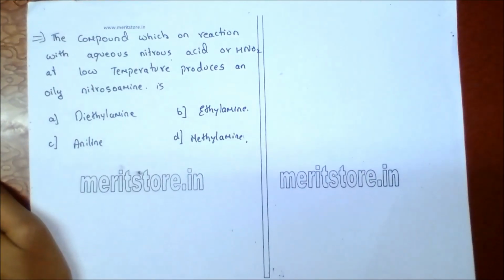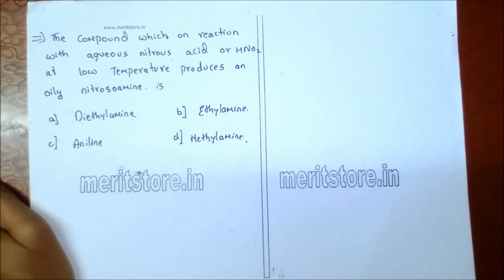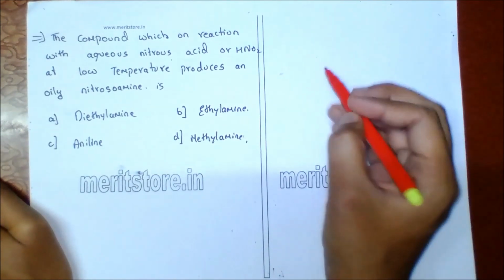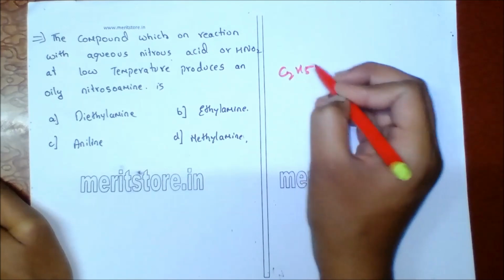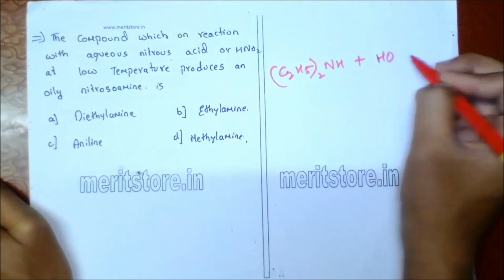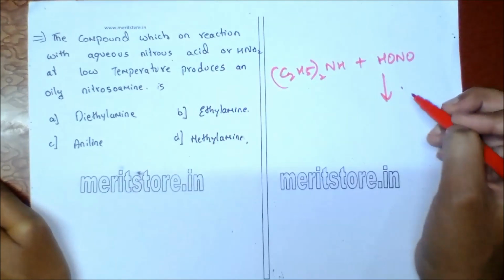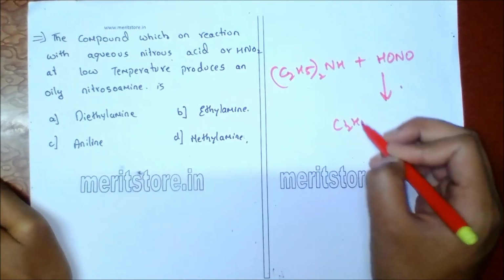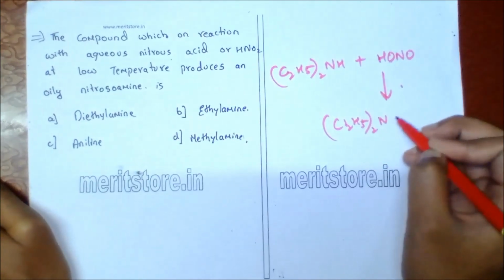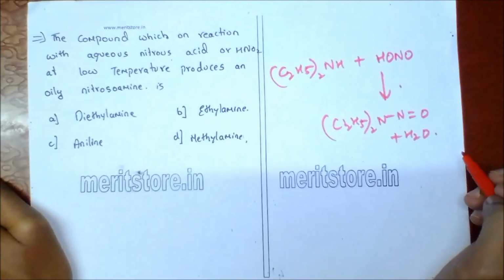The compound which on reaction with aqueous nitrous acid, HNO2, at low temperature produces an oily nitrosoamine is: A, diethylamine; B, ethylamine; C, aniline; D, methylamine. So diethylamine is a secondary amine, (C2H5)2NH, plus HNO2, which can be written as HONO, aqueous, gives diethyl nitrosoamine. The structure is (C2H5)2N-N=O plus water. So this is diethyl nitrosoamine, option A.